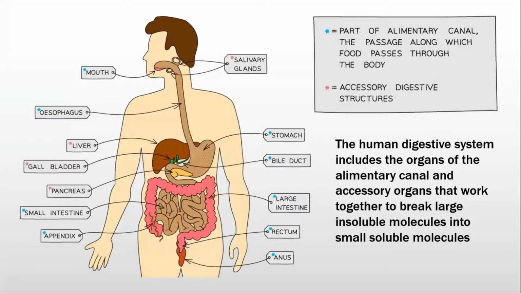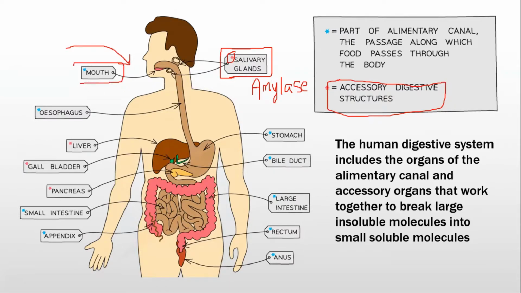For example, this is our digestive system. We all know that digestion starts from the mouth. We have salivary glands present here, which have amylase enzyme, an accessory organ. Now you see the red star is showing us accessory structures which provide enzymes for digestion. These are the main organs where the digestion is taking place. Got it?